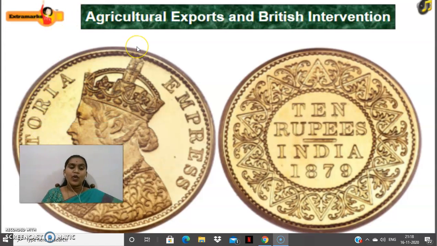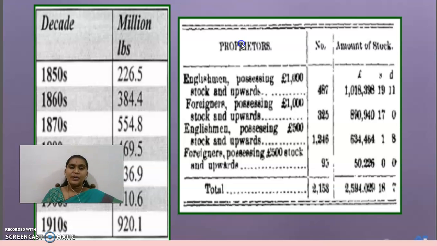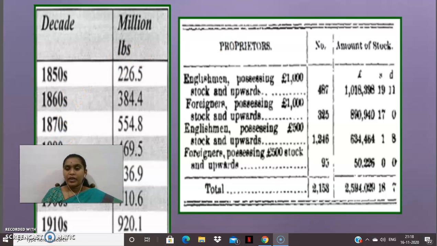Yes, and next we are going to see about agricultural exports and British intervention. So finally, what happened? Agricultural exports. As we have seen, for these people the main occupation and the main idea was trade. So they were exporting many things from India. That is what we are going to see, the export and the British intervention. Okay.